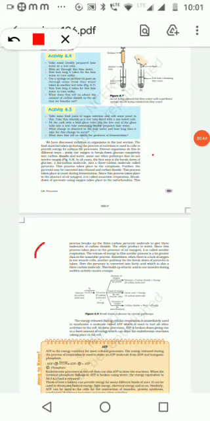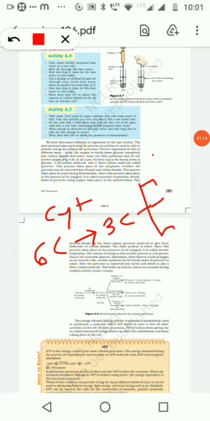Glucose is a 6 carbon molecule which is broken into a 3 carbon molecule, which is pyruvate. This process takes place in the cytoplasm. Since the process takes place in absence of air, it is anaerobic respiration. So the conversion of 6 carbon glucose into 3 carbon pyruvate takes place in the cytoplasm. Then this pyruvate undergoes three different